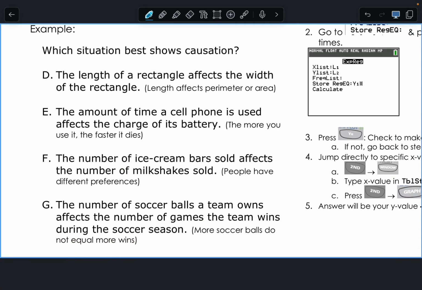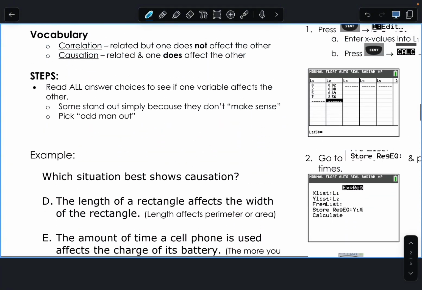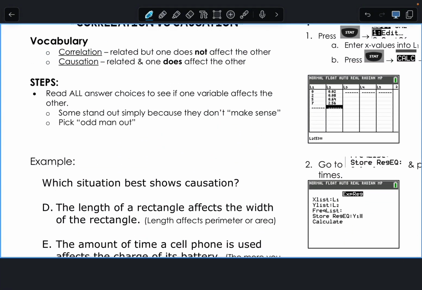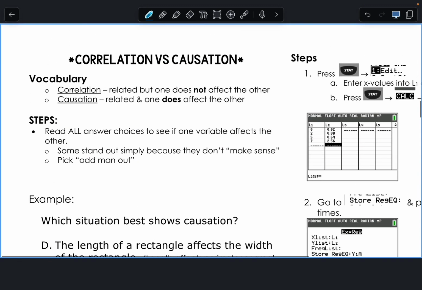This is where you read the answer choices. Are they related? Yes or no. Does one cause an effect in the other? Cause and effect, but the algebra version, right? Now, I promise you, these questions are very, very easy. They are very common sense. They are multiple choice. The hardest part about these types of questions is reading.